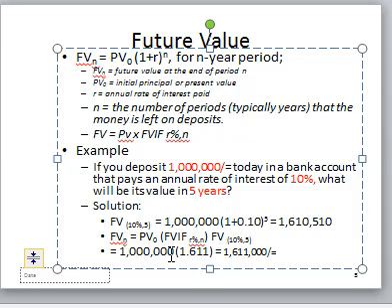If you use financial tables, as I said, you are going to read this figure in your financial table, and then you determine your present value.